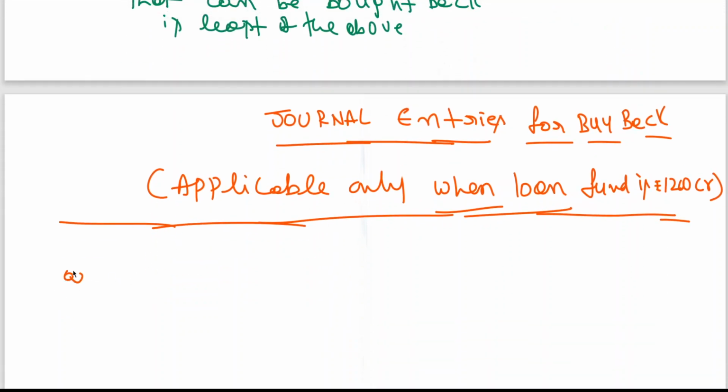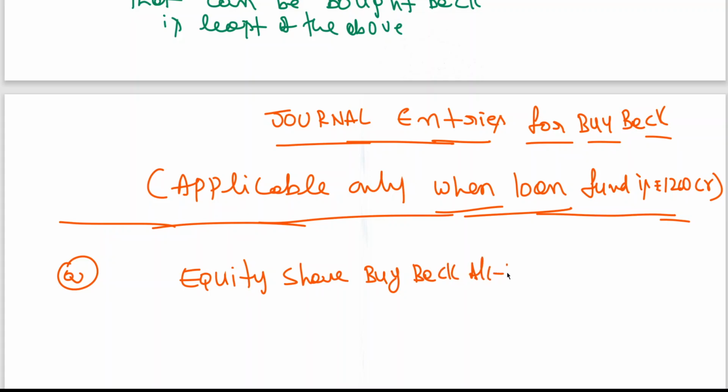First entry A, you know that: equity share buyback account debit, to bank account. So sir, how will we be getting it? 3.75 crores into 30 rupees.